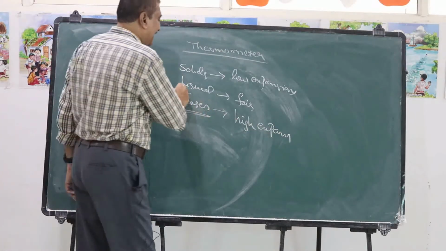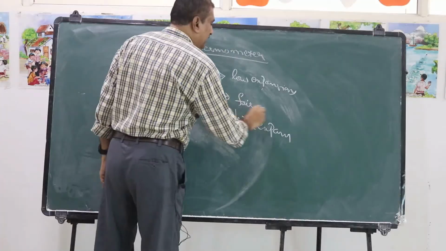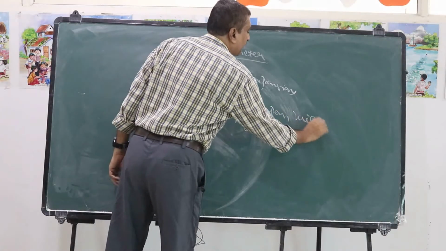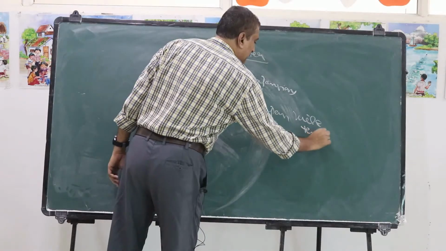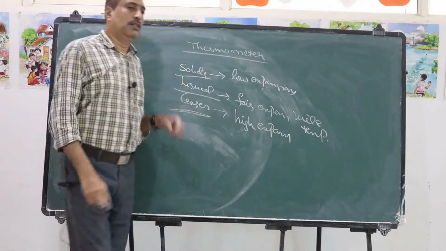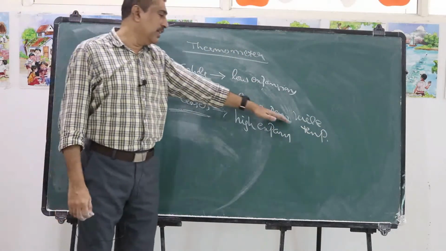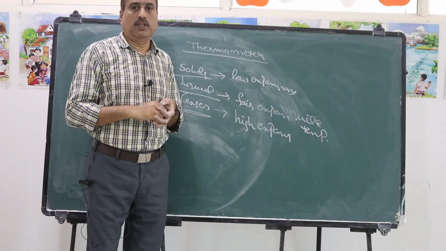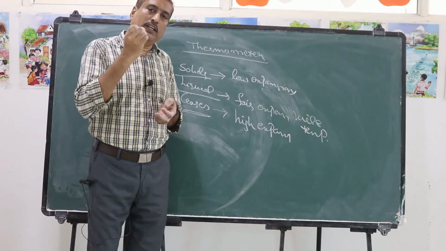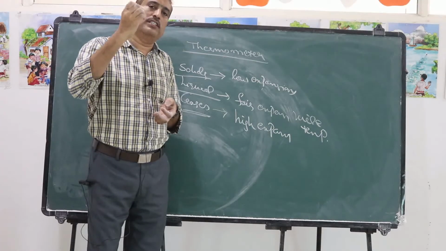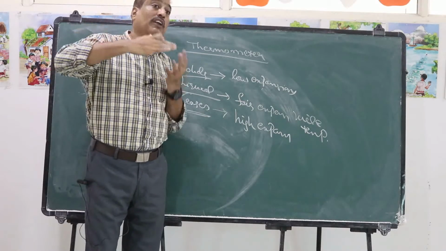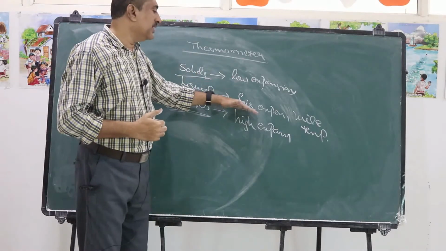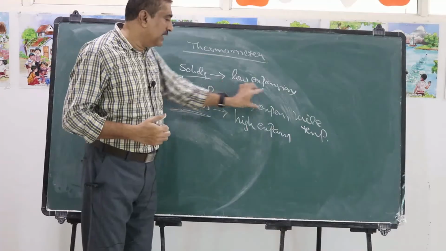Whereas liquids have fair expansion over a wide range of temperatures, and it is uniform over this wide range. That means for every 1 degree rise in temperature, the expansion is the same. That's why liquid thermometers are preferred for ordinary temperatures.